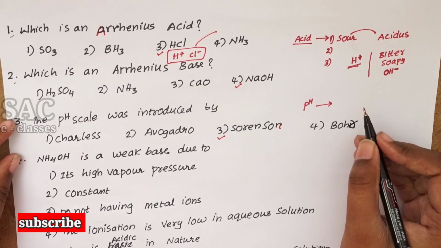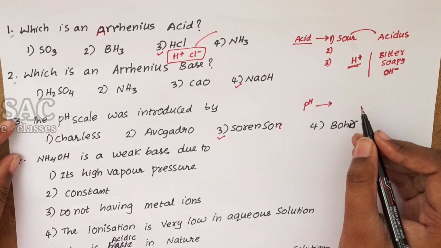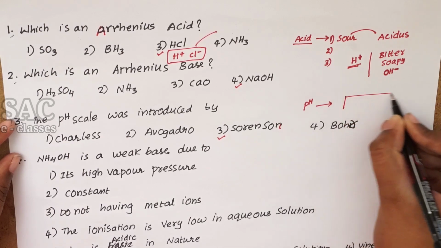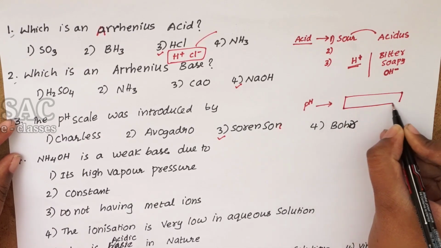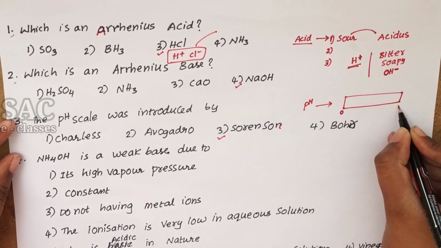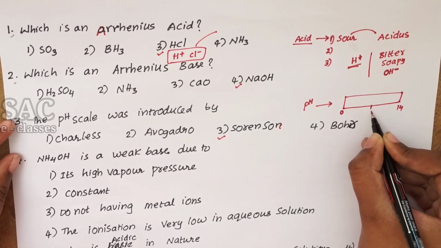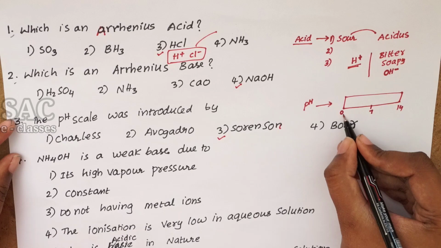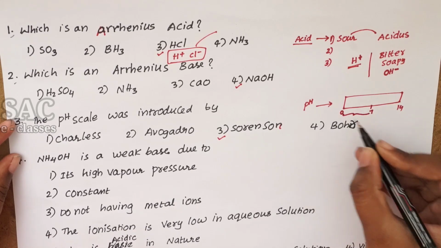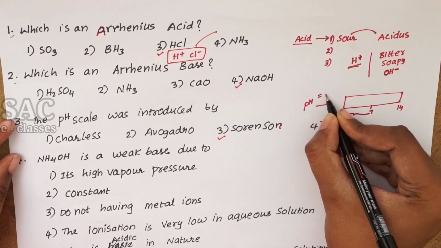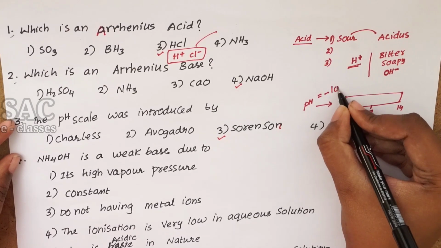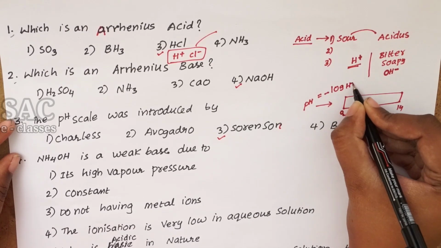With the help of the universal indicator pH scale. The pH scale has intervals from 0 to 14, with 7 in the middle. The pH value is nothing but the negative logarithm of H+ ion concentration.